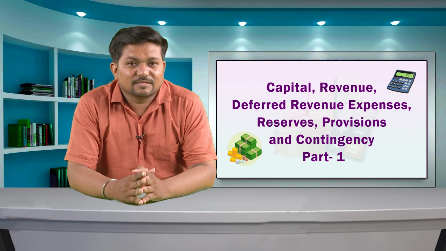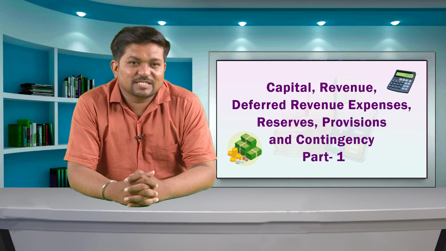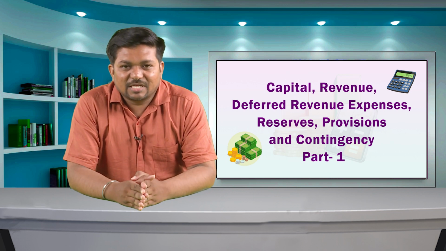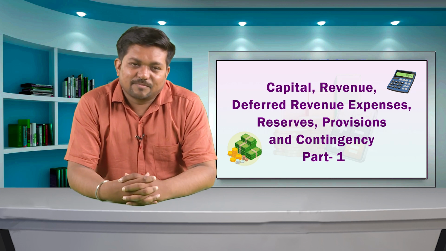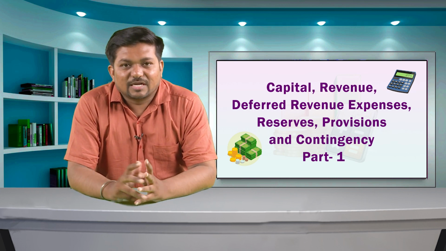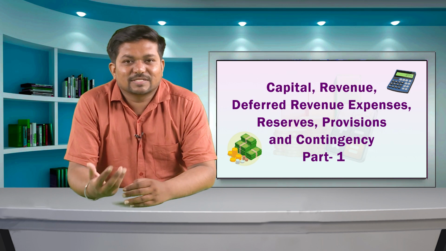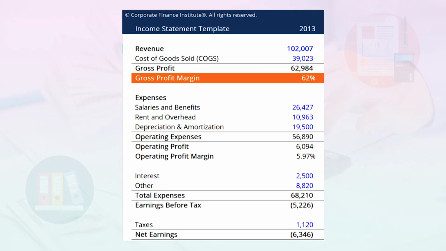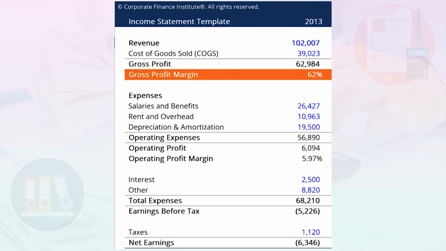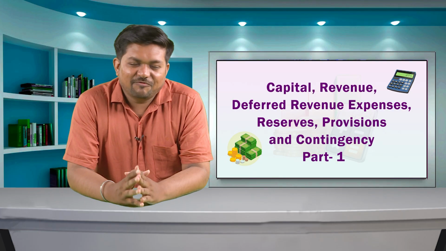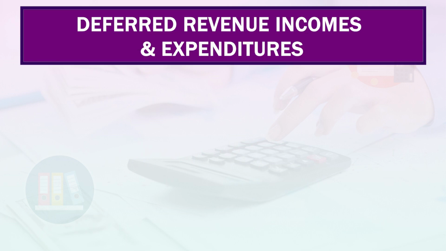The difference between revenue income and expenses for an accounting period is either profit or loss, as the case may be. In case of profit, revenue tax is to be paid on such profit. The profit or loss of the profit and loss account is finally transferred to the balance sheet. Now we will discuss deferred revenue incomes and expenditures.